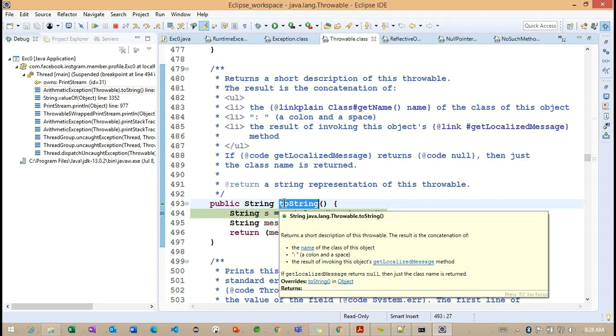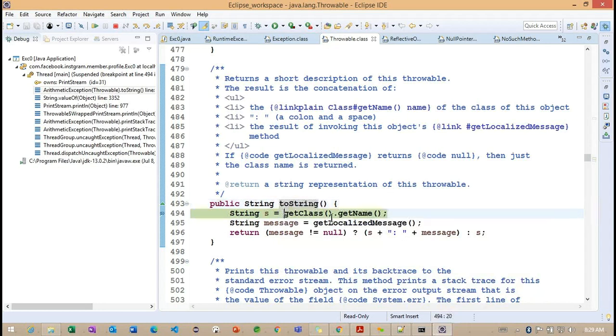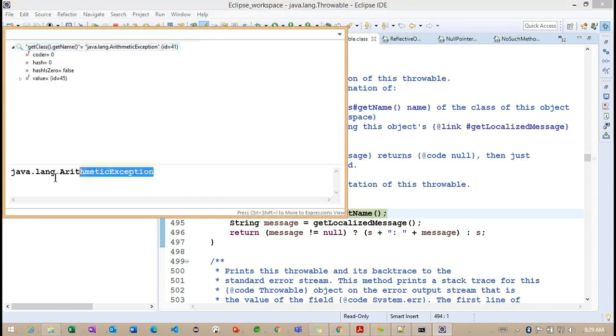Because we did not override any toString method here. If we did not override any toString method, now what happens internally? The default toString method of the superclass is called. Okay, now you can see, what exactly is the name we are going to get? It is an arithmetic exception.